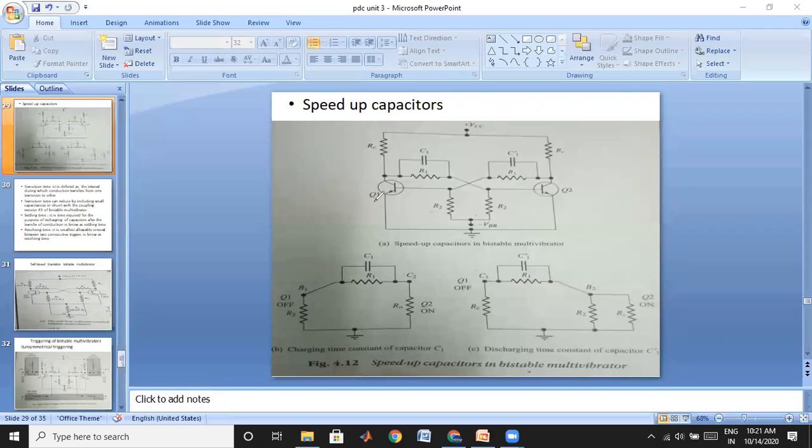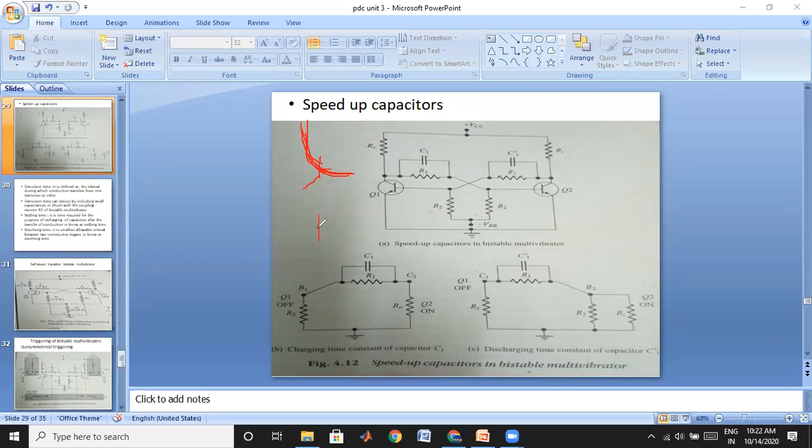Before going to that point, you may know about the transistor. For a transistor, if one junction is reverse biased, therefore the base to collector junction is reverse bias. Initially the transistor looks like this. Current may flow in this direction, from the collector to base or base to collector, with this junction in reverse bias.